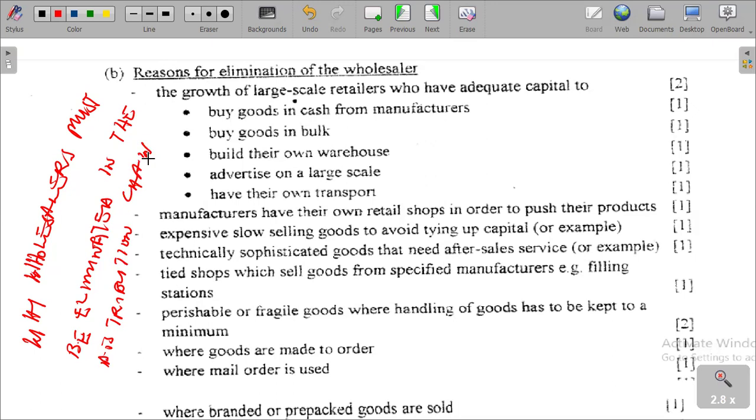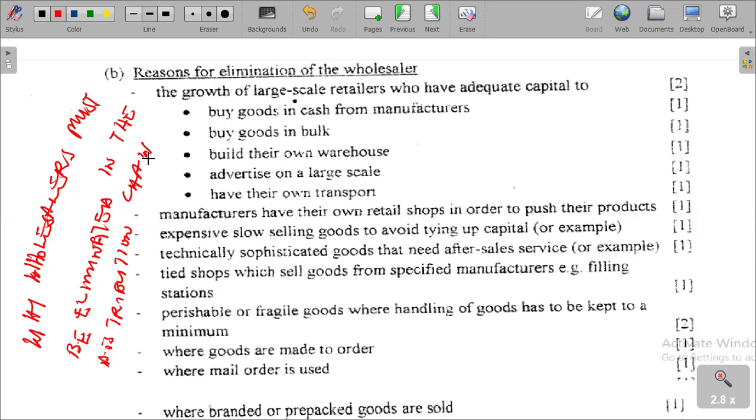So what we are saying is why wholesalers must be eliminated in the distribution chain. It can be because of cost, it can be because of the type of products. But what we are saying is that some systems of production, or some manufacturers, producers, distributors or business people, have come up with a distribution process which eliminates wholesalers. The wholesalers are taken out of the equation.